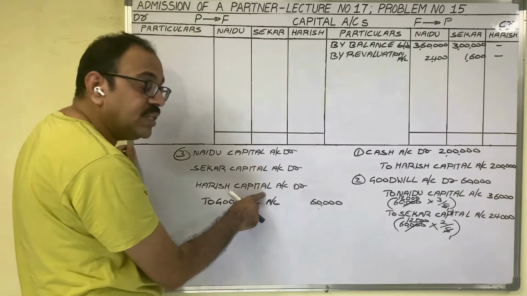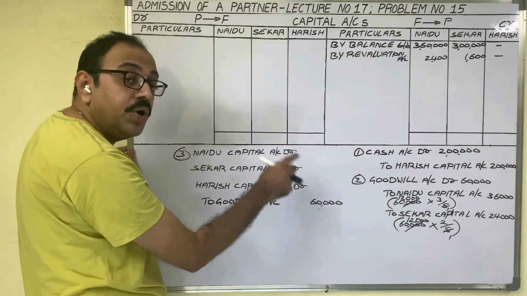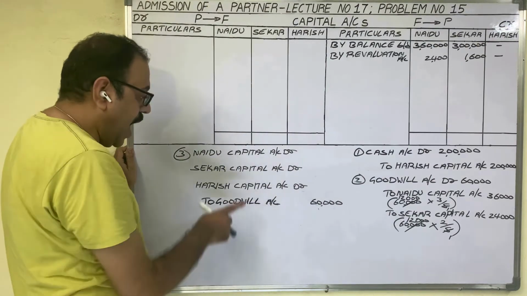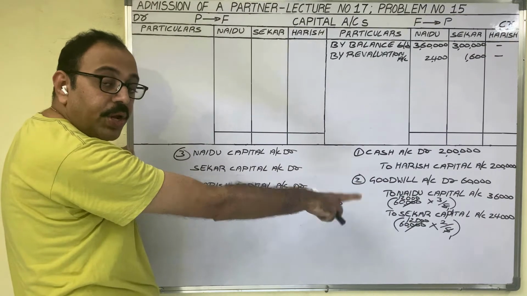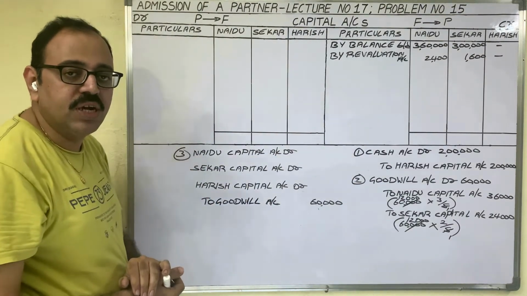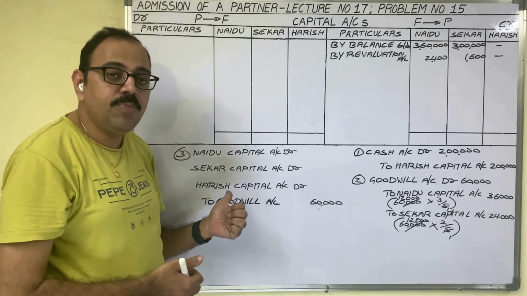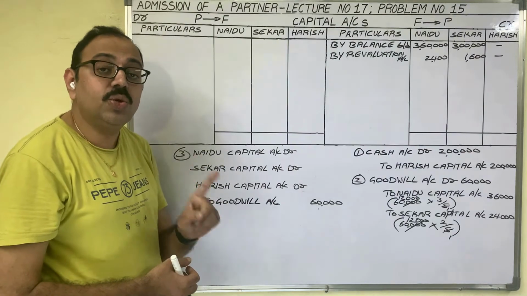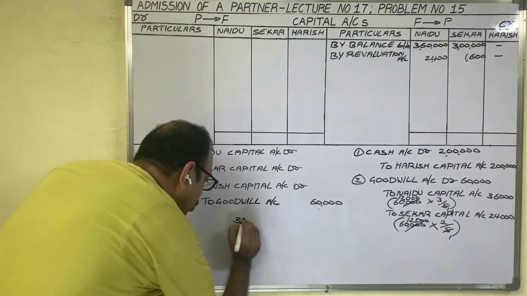As three capitals we have debited, this goodwill we have to debit in the new profit and loss ratio. As three members are there, we cannot use the old ratio 3:2, no? New ratio we need here. If the new ratio is not given in the question, we have to compute it separately. But in the present problem, the new ratio is given, 3:2:1. In that ratio, we have to divide this goodwill.